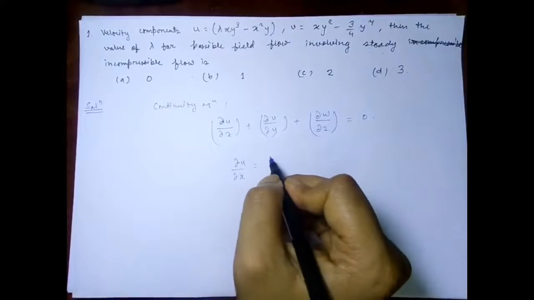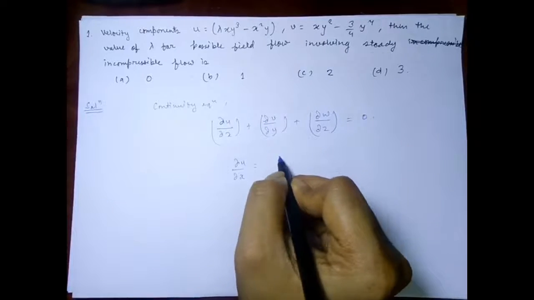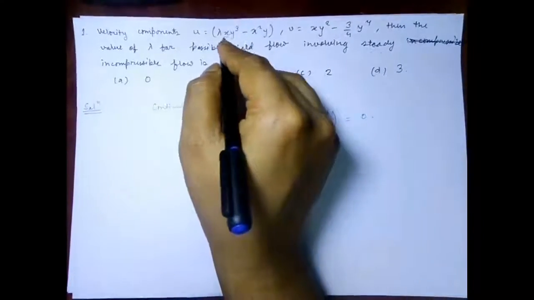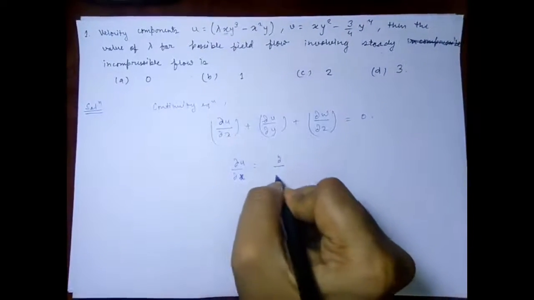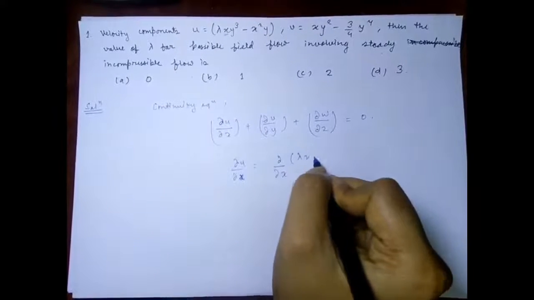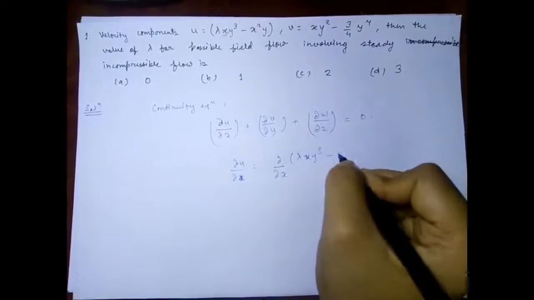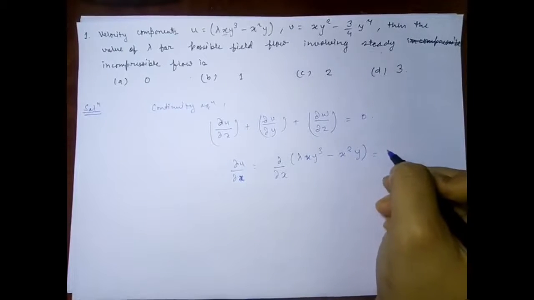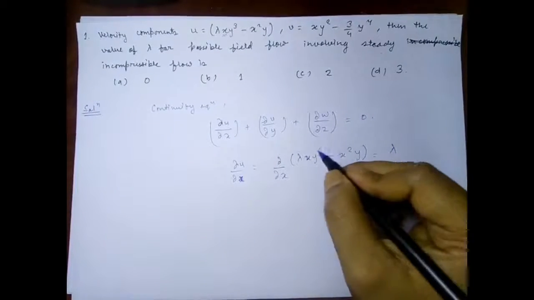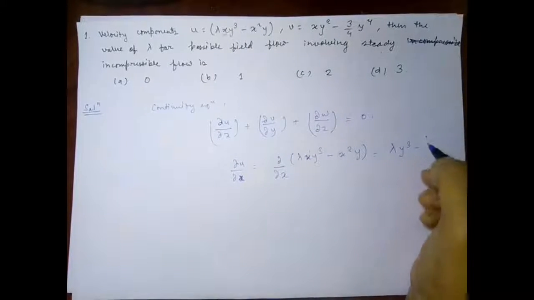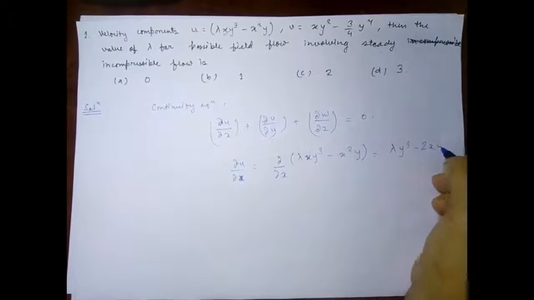Del u upon del x will be equal to, as it is a partial differentiation with respect to x, we'll have only x as the variable and the others will be constant, lambda x y cube minus x square y, and it is equal to lambda, x will be eliminated and the power is 1, and it will be y cube minus, here it will be 2xy.